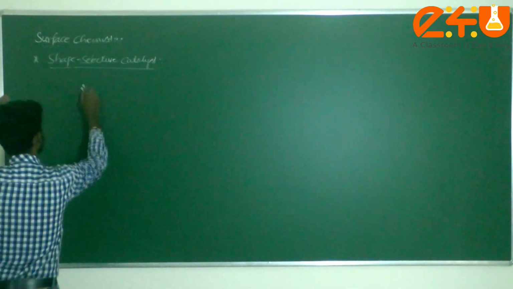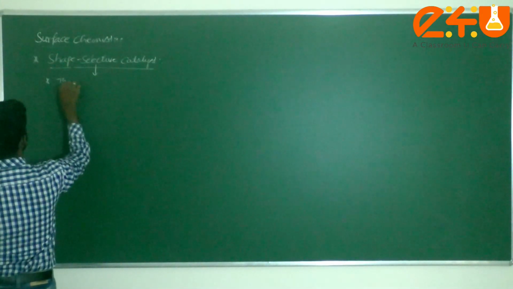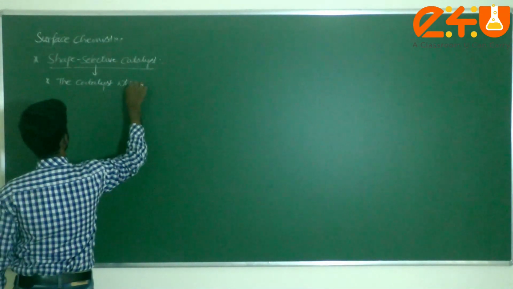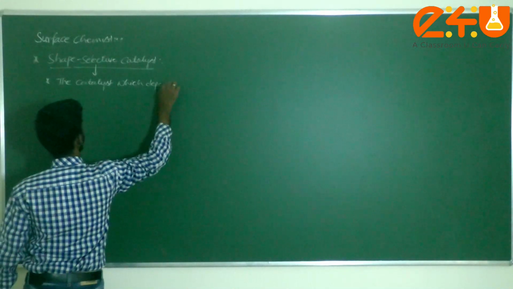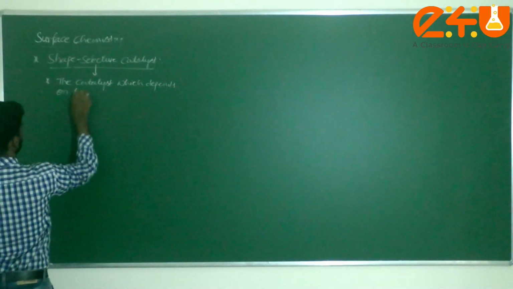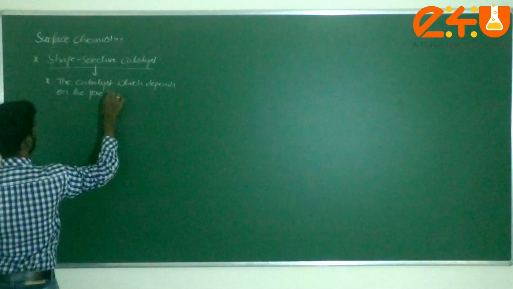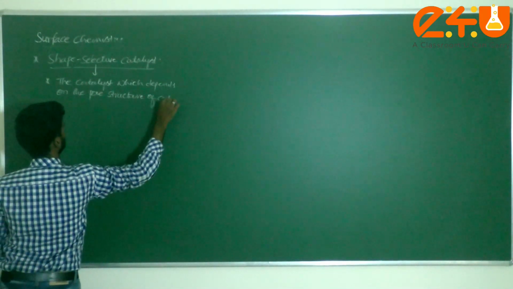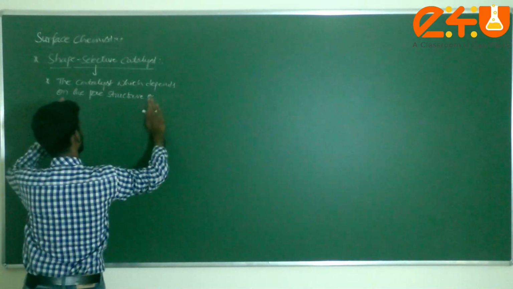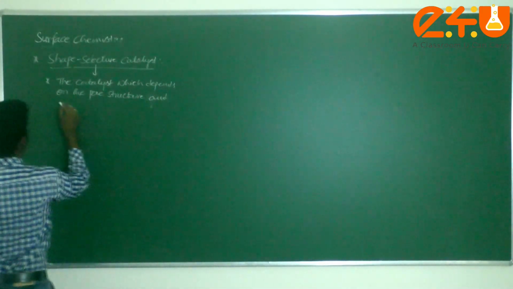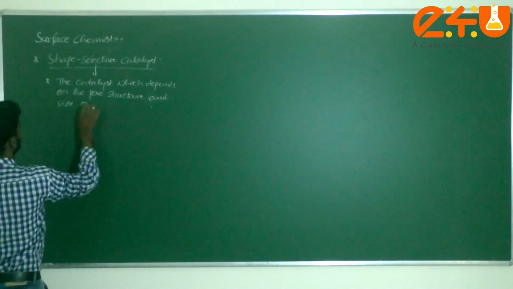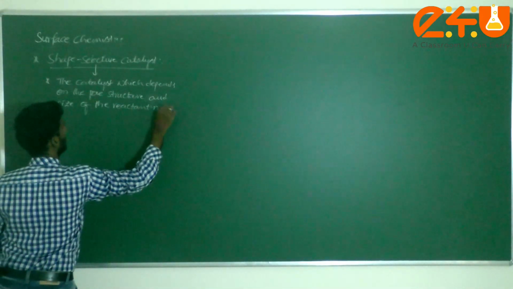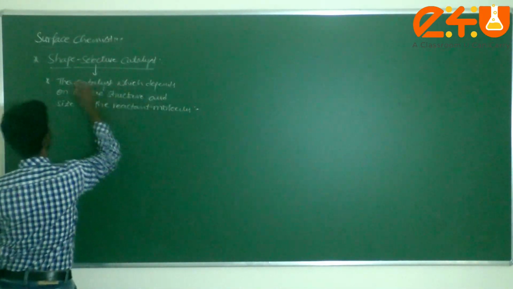The catalyst which depends on the pore structure and the size of the reactant molecules. This is very important, dear student.